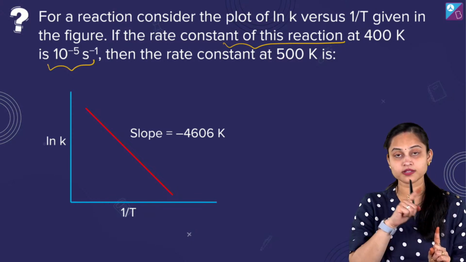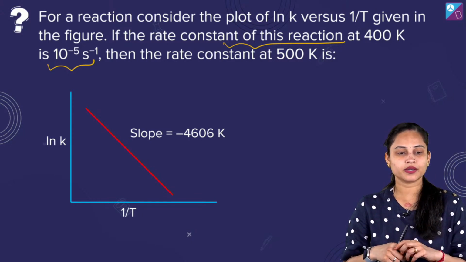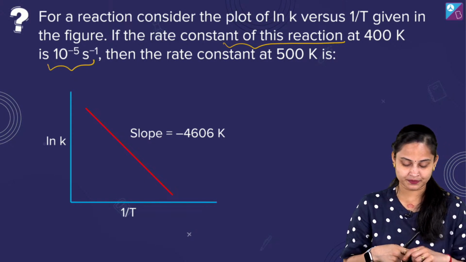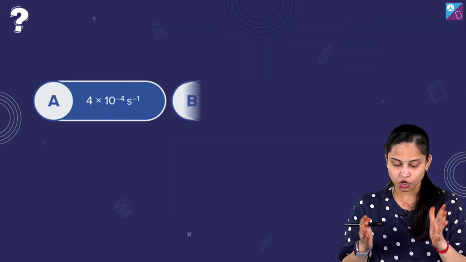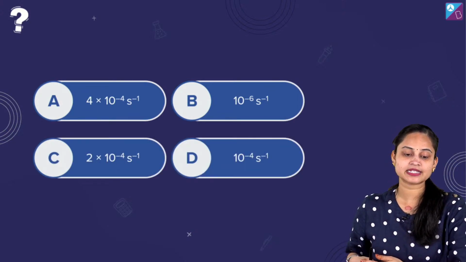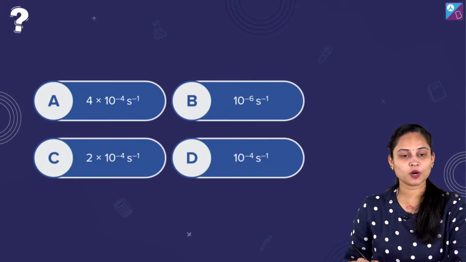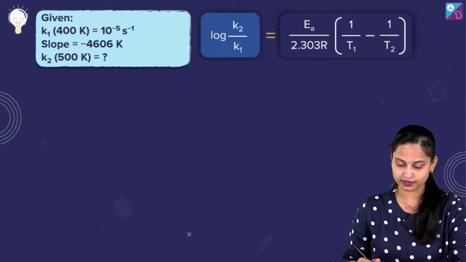So it's ln k versus 1 by t. Okay, fine. तो यहाँ स्लोप हमें दिया हुआ है -4606 केल्विन. ऑप्शंस हमें बताने हैं A, B, C and D. ठीक है. These are the options in front of you. चलिए, we will be solving this out.